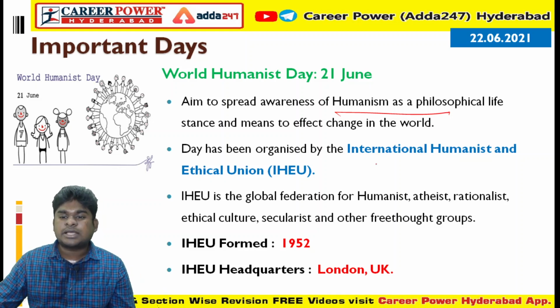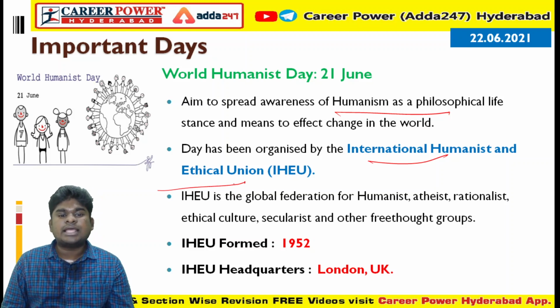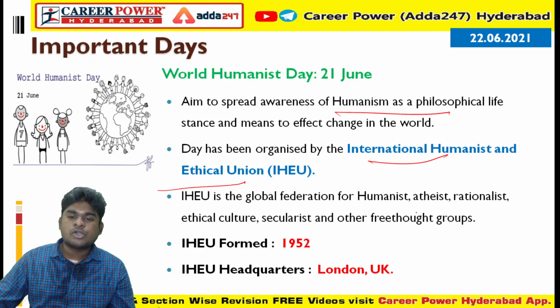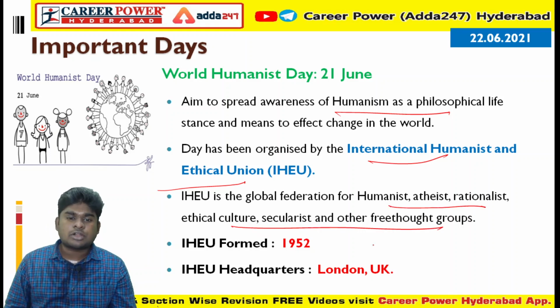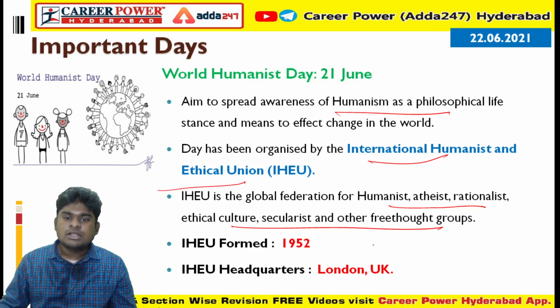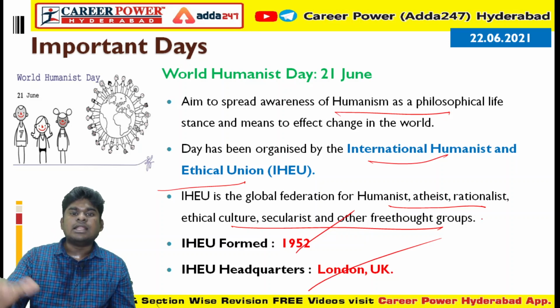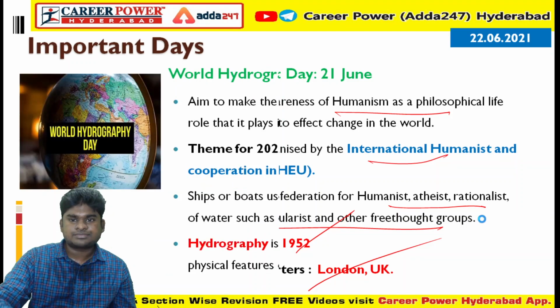This day is mainly organized by the International Humanist and Ethical Union, which is a global federation of humanist, atheist, rationalist, ethical culture, secularist and other free thought groups. It's a global federation of all these groups, formed in 1952, headquartered in London. So please remember, World Humanist Day, June 21st.